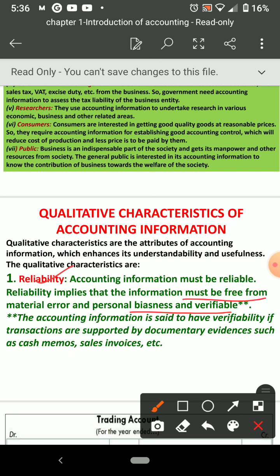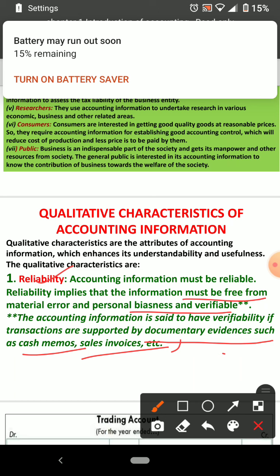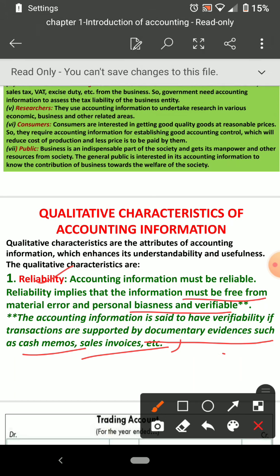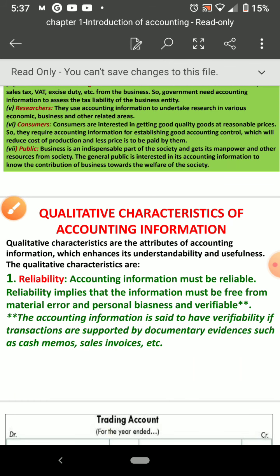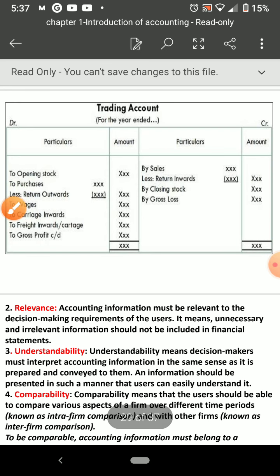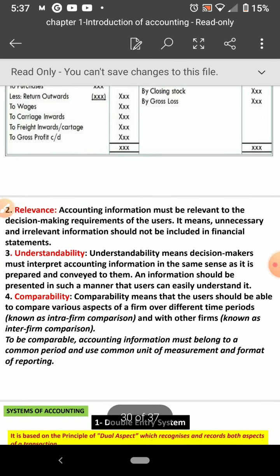Accounting information is said to have verifiability if transactions are supported by documentary evidence such as cash memo, sales invoice, etc. I told you in the previous class, all transactions should be supported by what? Source documents or cash memos. Suppose you paid some amount for something, then you should get the cash memo that you have paid for it. That is an evidence. So that is why you can create reliability on accounting information. That is the first one.